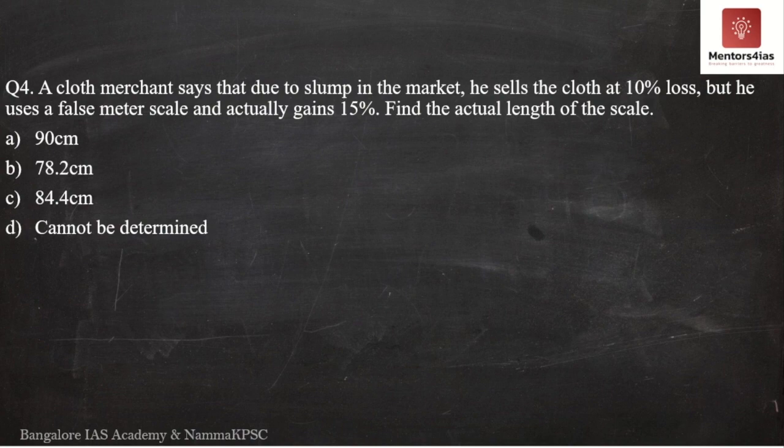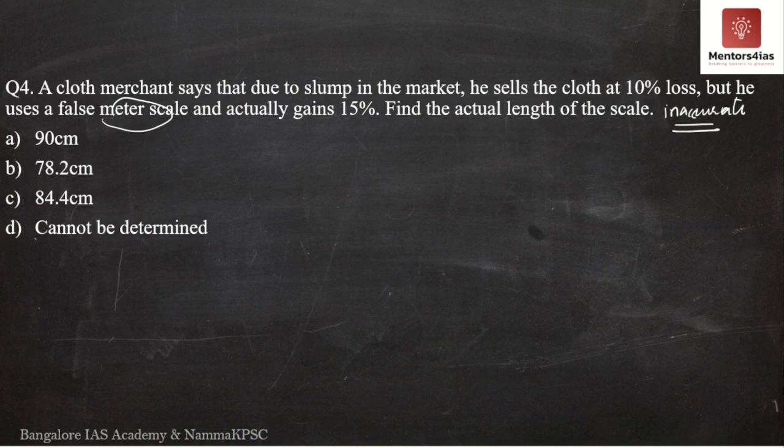The cloth merchant says that due to slump in the market, he is selling the cloth at 10% loss, but he is not actually selling at 10% loss. By making use of an inaccurate scale, he gains 15%. So he is making a profit of 15%. What do we have to determine? We have to determine the actual length of the scale, meaning the length of the inaccurate scale being used instead of the meter scale.